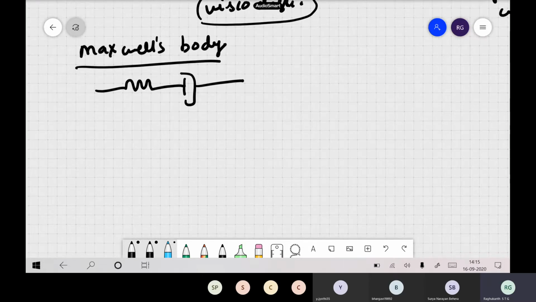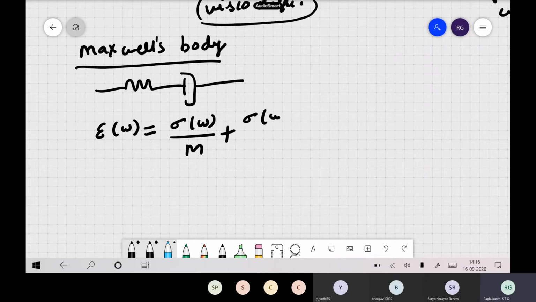So this is our Maxwell's body, and what was the expression, do you remember? So epsilon of omega, I think we wrote like this: the stress-strain relation, sigma of omega by m, sigma of omega by i omega into eta.